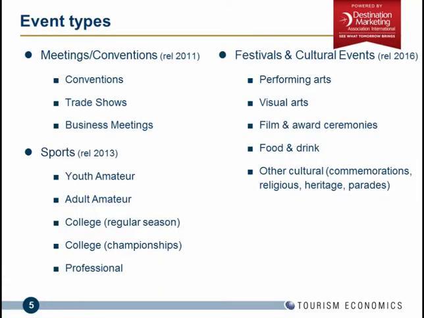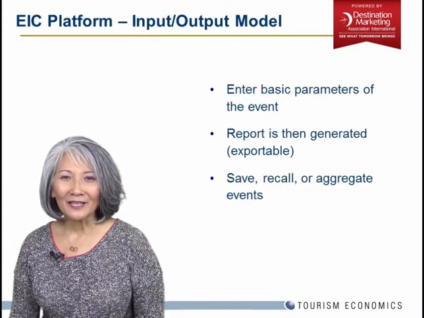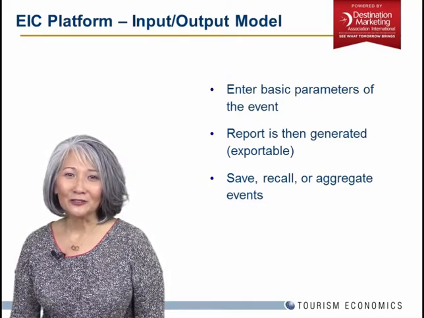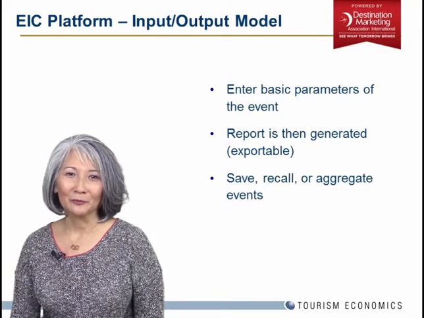Today we have 3 separate modules, and DMOs subscribe to 1, 2, or all 3. The meetings module, sports, and now festivals and cultural events. So underneath each of these events, there are a number of further segmented event types. The Event Impact Calculator is a platform best described as an input-output model.